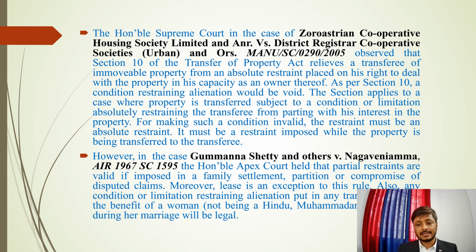Means the restraint is imposed at the time of transfer and not before. So it must be a restraint imposed while the property is being transferred to the transferee, and the restraint should be absolute.